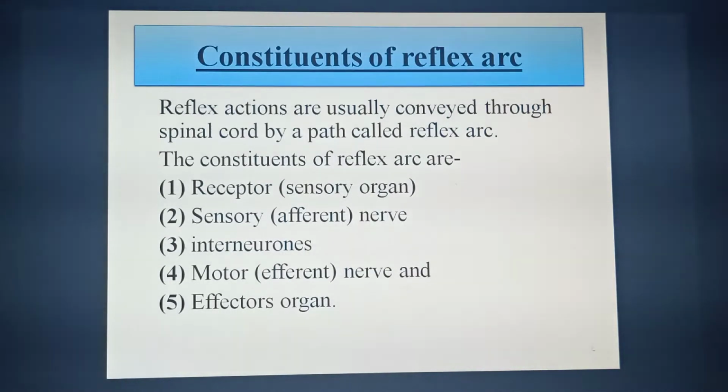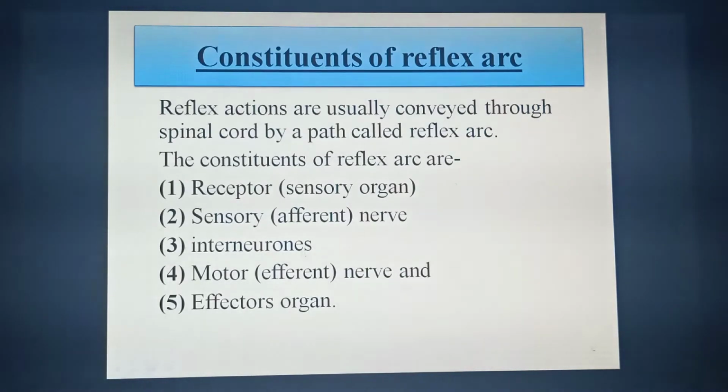The constituents of the reflex arc are, first of all, the receptor organ, which is also called the sensory organ. Number two, sensory nerve, that is the afferent nerve. Afferent means inward, that means towards the spinal cord.